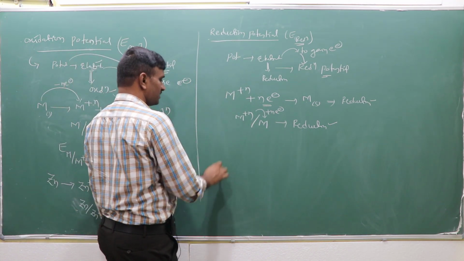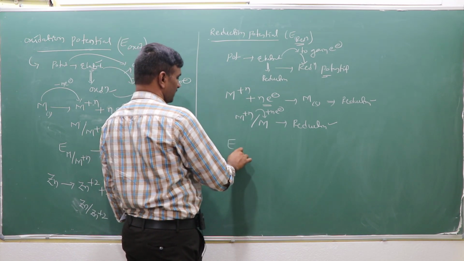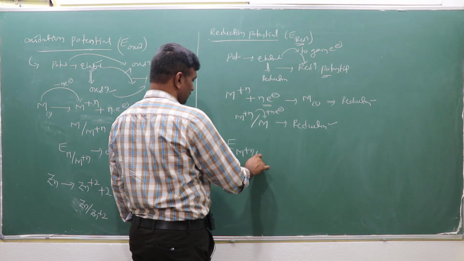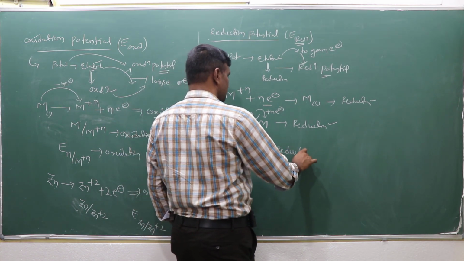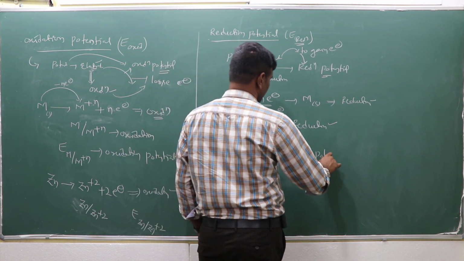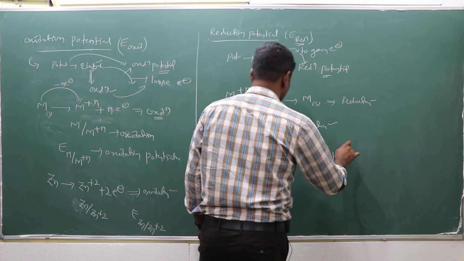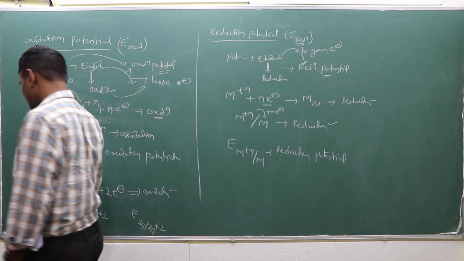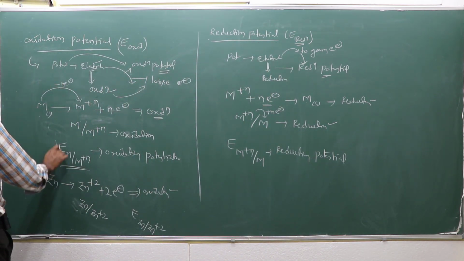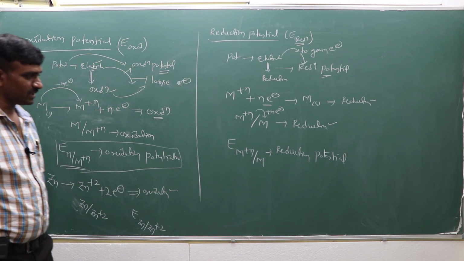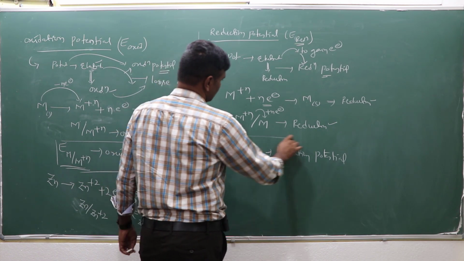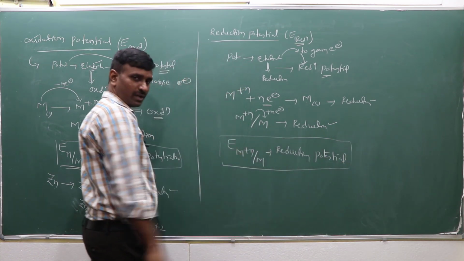The reduction potential can be shown as E of M plus n going to M. This is the symbol of the reduction potential. In the earlier one, this was the oxidation potential, where metal goes to M plus n while losing n electrons. Here it is gaining the electrons, so it is the reduction potential.